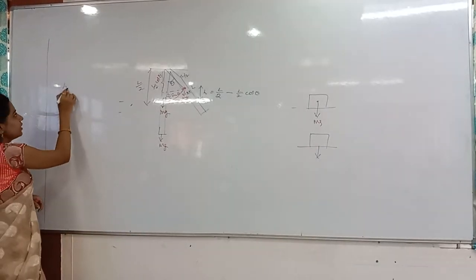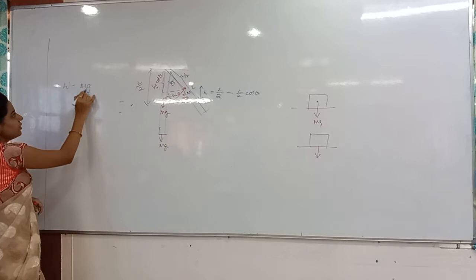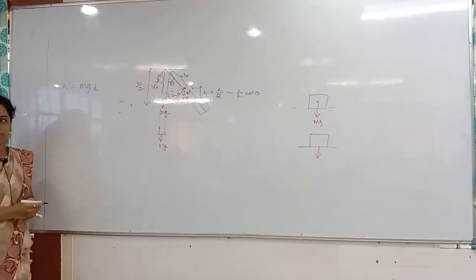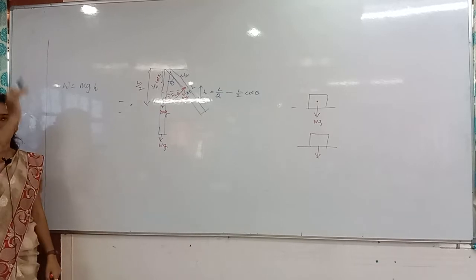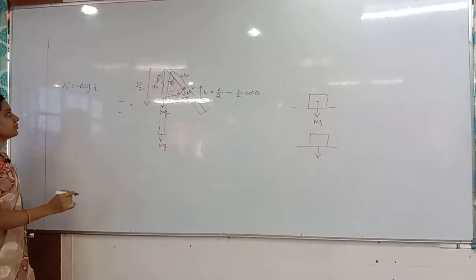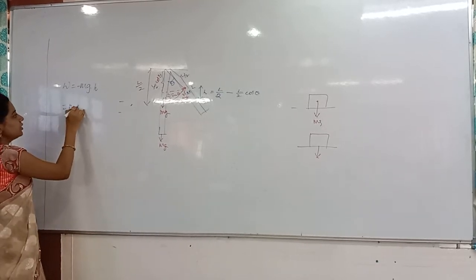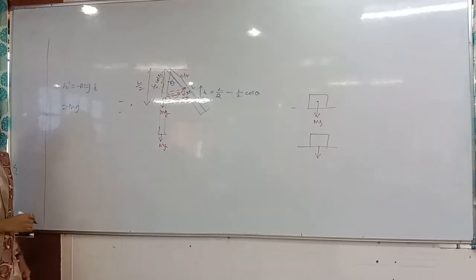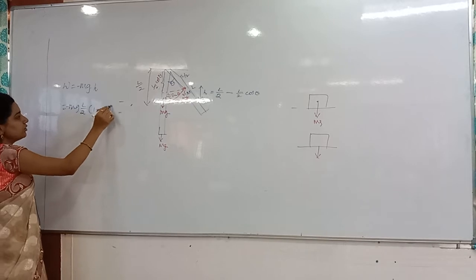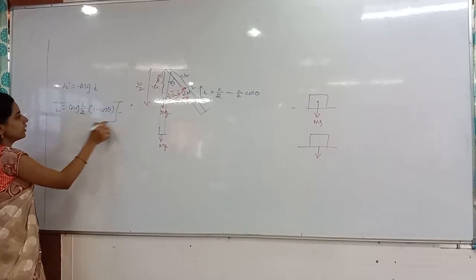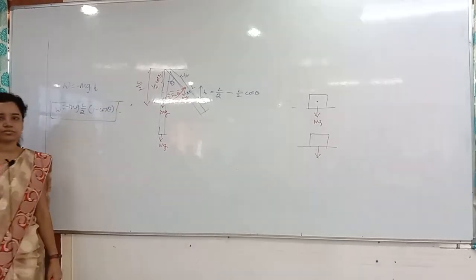Work done by gravity is nothing but the force of gravity times the displacement H, and we are working in the opposite direction, displacement is in the upward direction, so minus mgh. What is the H value here? L by 2 into 1 minus cos theta. This is the work done by gravity on the uniform rod.